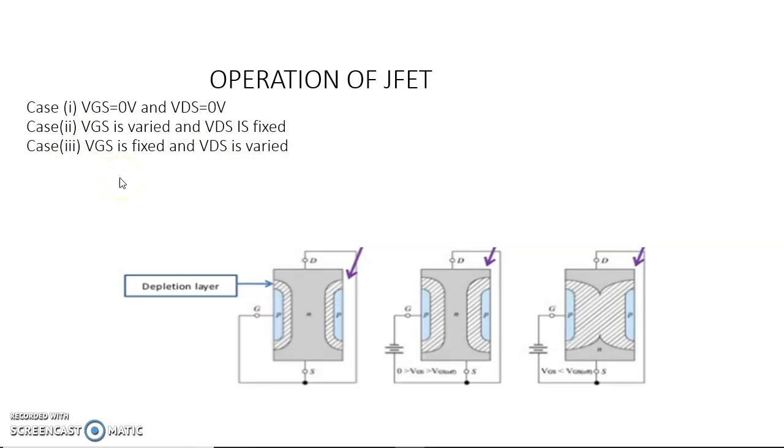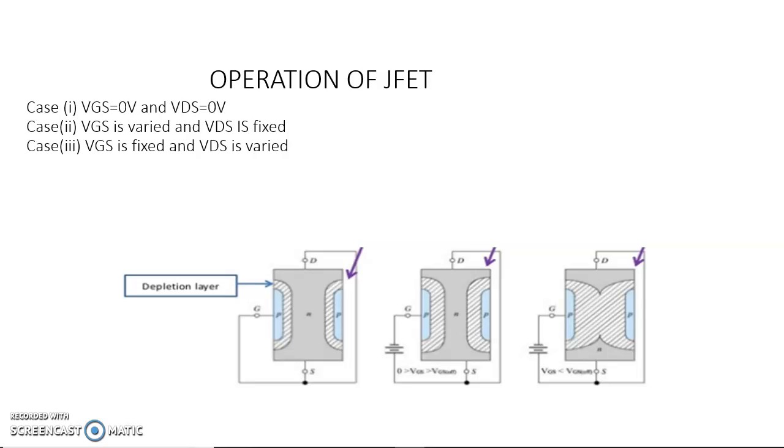Now I am going to increase the gate to source voltage. When you increase the gate to source voltage, the width of the depletion layer increases, the width of the channel decreases. It results the flow of electrons are decreased and the drain current ID is also decreased.